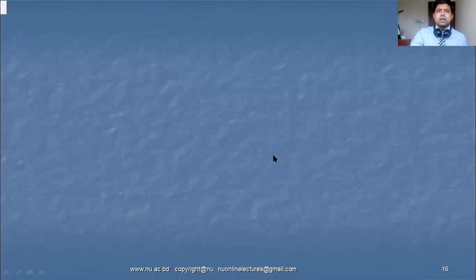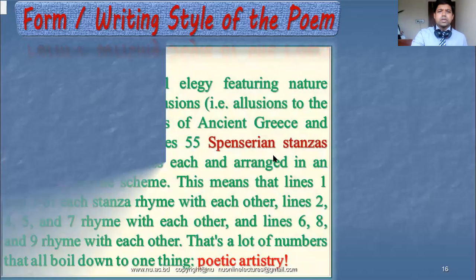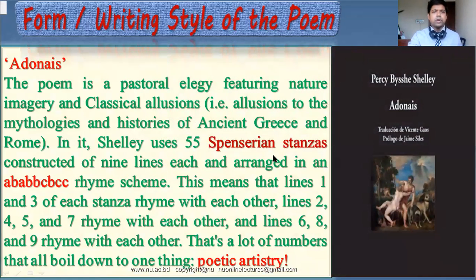So I think it is very clear to you now about the summary of the poem, the story, and the subject matter. Now, the form and writing style of the poem. Here you will find Adonais is a pastoral elegy, and there are classical allusions, that is, references to mythological characters or famous illustrious poets. Here you will find ancient Greek and Roman allusions. And I have already told you Shelley uses 55 Spenserian stanzas.